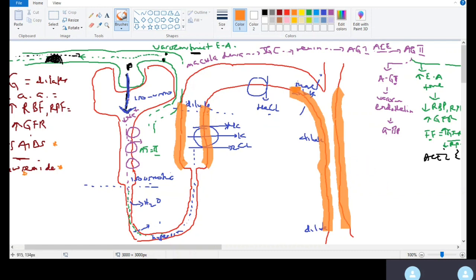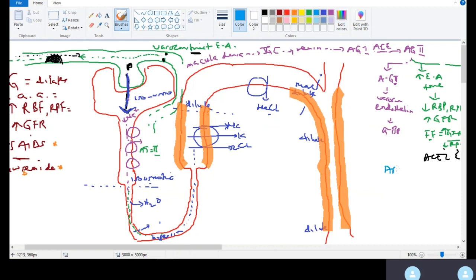All right, let's break it down. What will ADH do? ADH is antidiuretic hormone, which is also called vasopressin. It also has two receptors. The first receptor is the V1 receptor. V1 receptor is the Gq receptor.